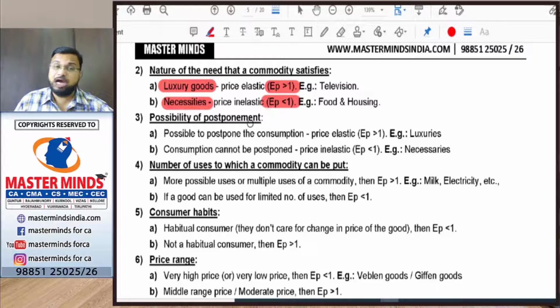But when it comes to necessaries, we have to consume them. So there is no other option. So even when there is a change in price, there is very small change in demand. That's why it is less than 1.